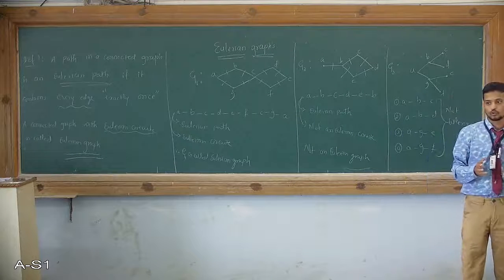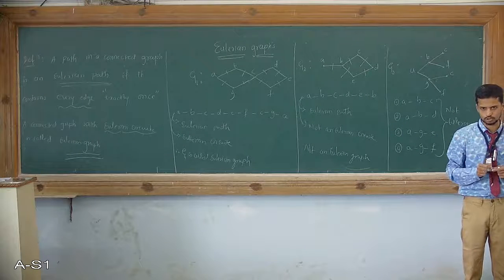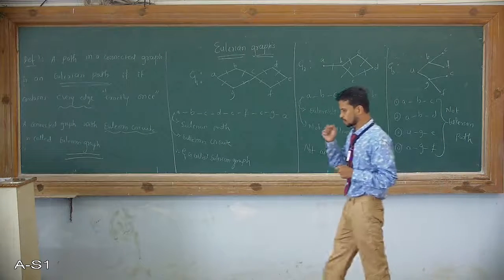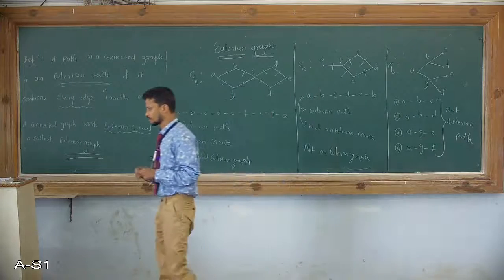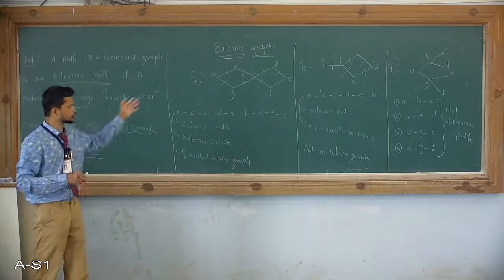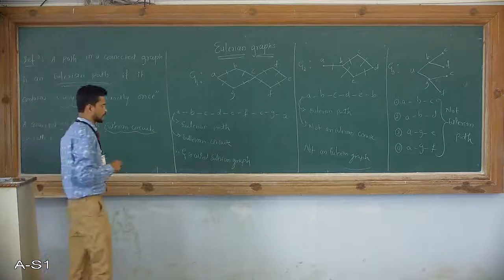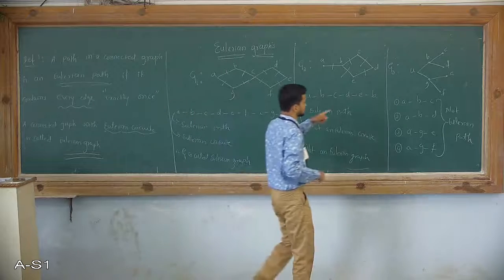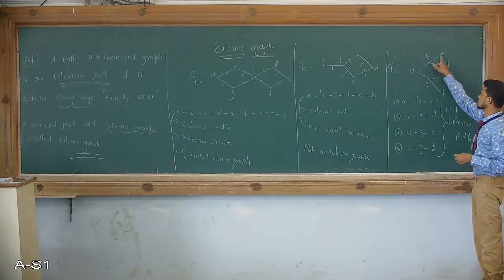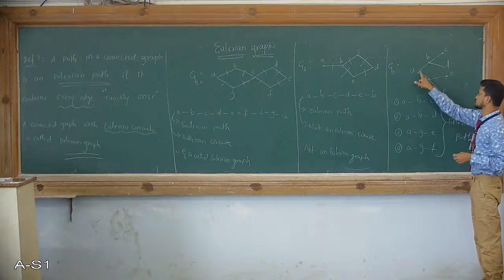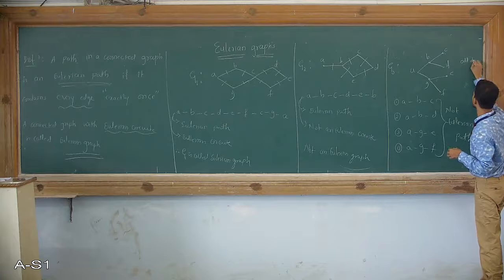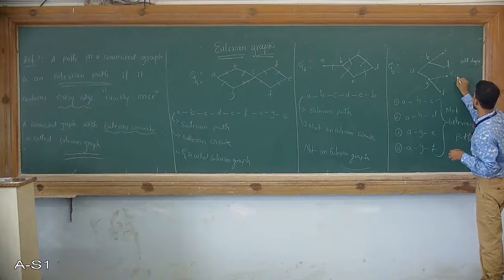For that, first and foremost, we try to identify the important property of an Eulerian graph. To go through this property, again I will use these 3 examples. If you see the graph G3, the graph has odd degree as well as even degree vertices.